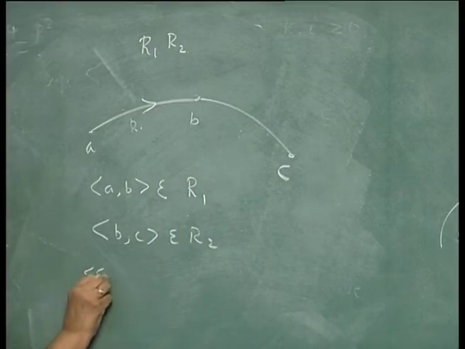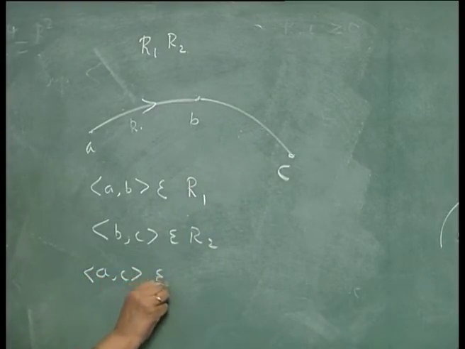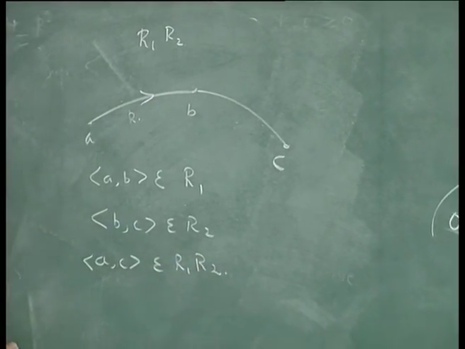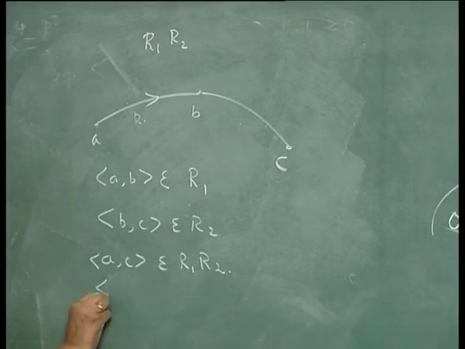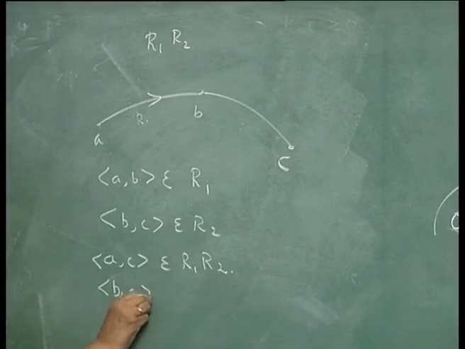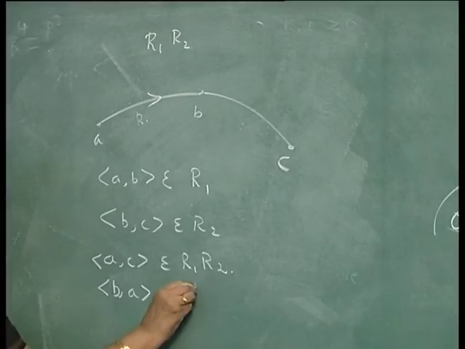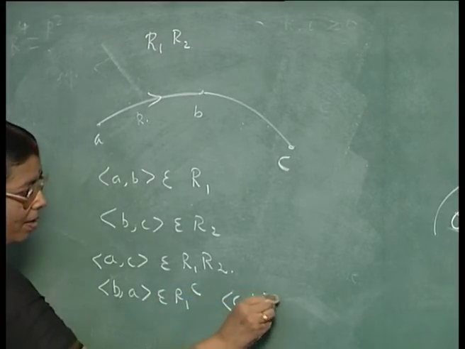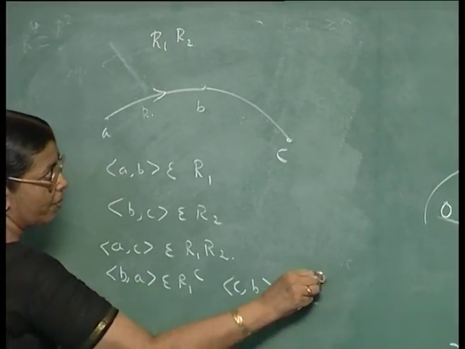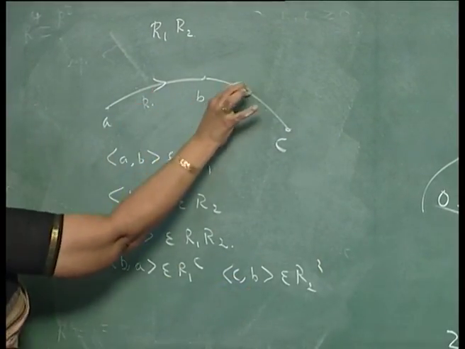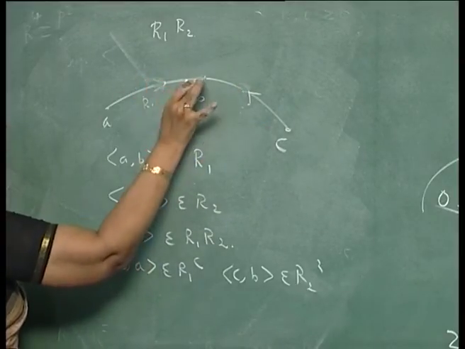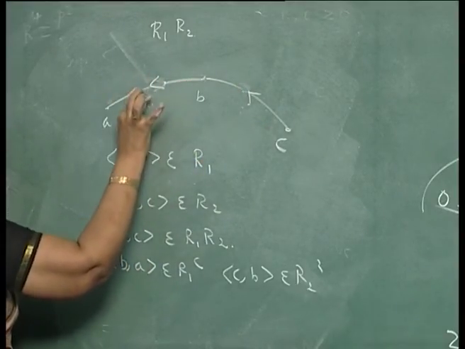Then by our definition, (A,C) will belong to R1 R2. Now, (B,A) will belong to R1^C, (C,B) will belong to R2^C. If you reverse the directions, (C,B) will belong to R2^C, (B,A) will belong to R1^C.